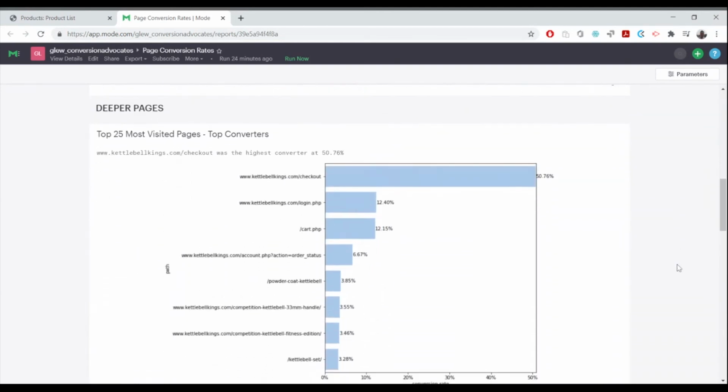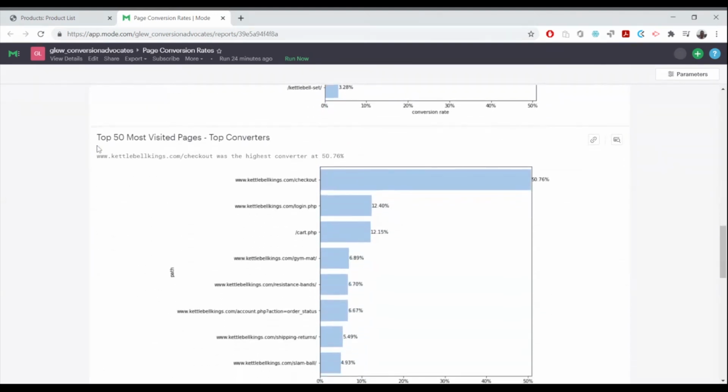This report is built on a lot of code that digs deeper into the conversion rates of more pages than just the top 15. So here, this chart goes into the top 25. This one looks at your top 50 most visited pages. Who are the highest converters?